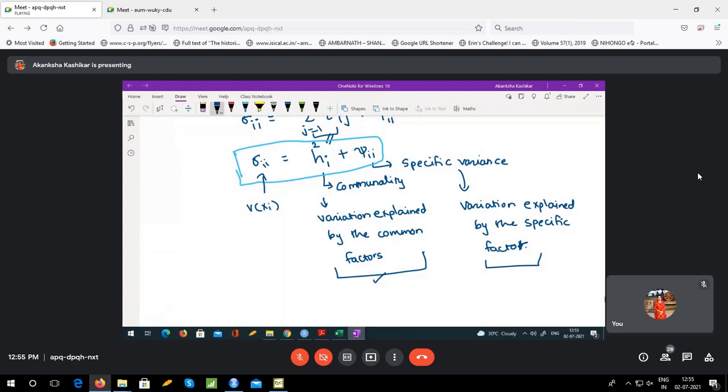Hence, we try to get a model where the communalities of individual variables should be as high as possible. Okay. Of course, there are other constraints we will see later. But in general, if we are given two models, then we should try to choose that model which has higher values of communalities for all the variables. Okay, almost all the variables.